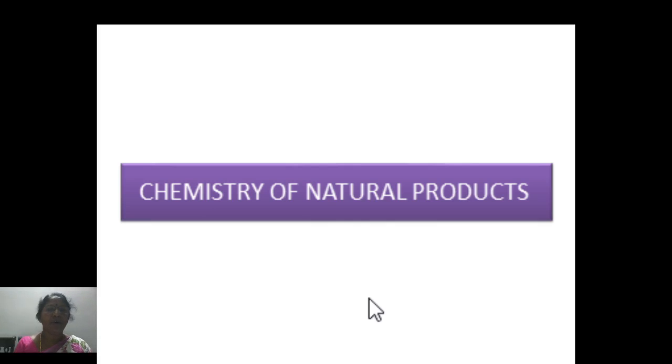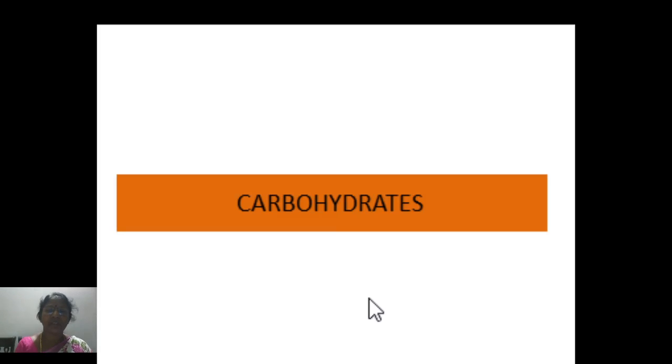The module or the title of this chapter is Chemistry of Natural Products, which has some subdomains. Under this, the first part is on carbohydrates.